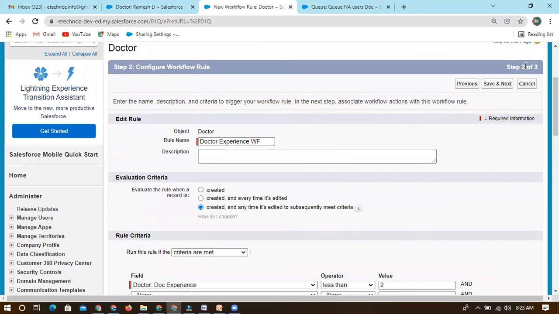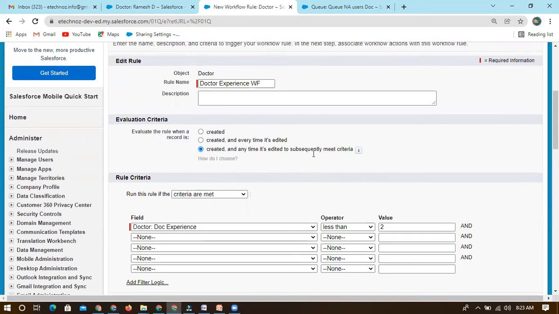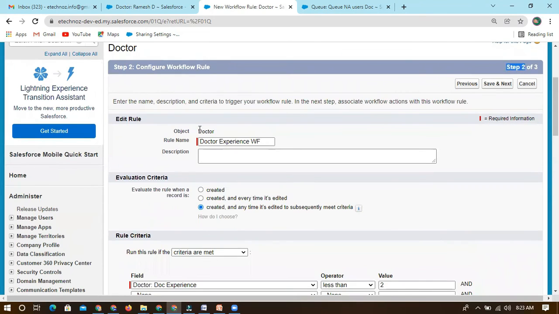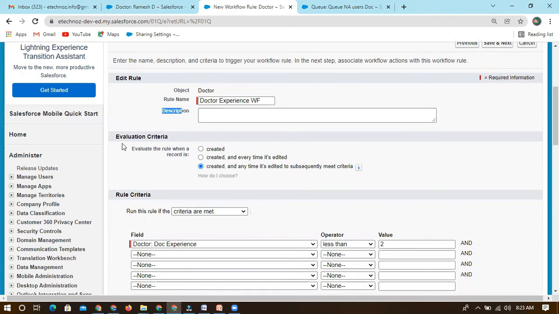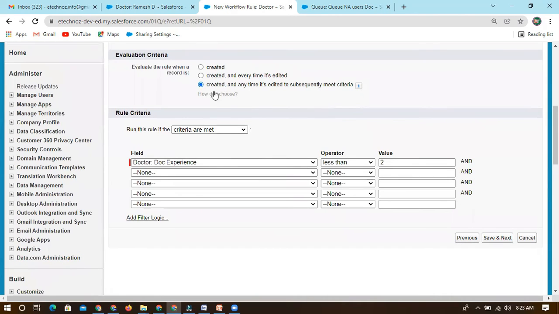So this is the second step. In the third step, what we have to do is the action we want to perform, which we will define in the next step. In the first step, we selected for which object we want to set the workflow rule. In the second, the rule name and description, and the evaluation criteria you want to set, whether it is for created or modified or only whenever it meets the criteria. We selected the third. You can also try created and every time it's edited. And then we can go with the criteria met evaluation criteria. So this we have selected.